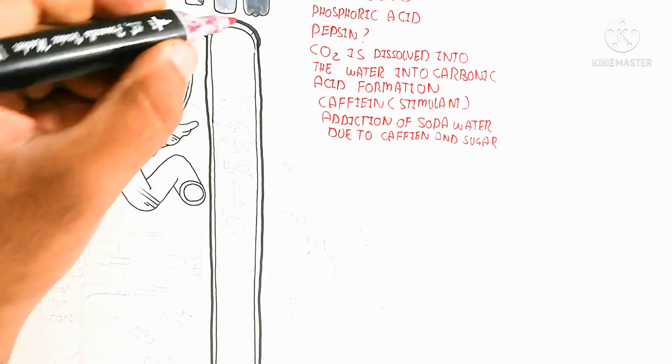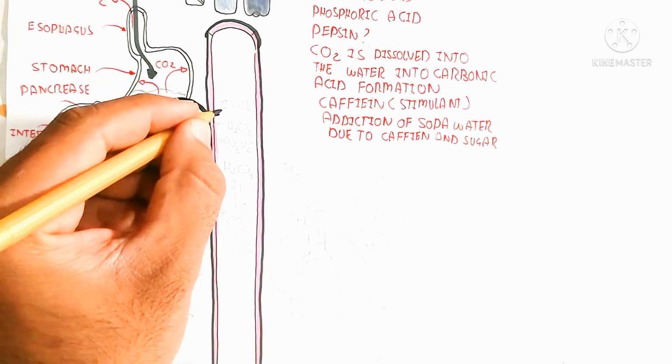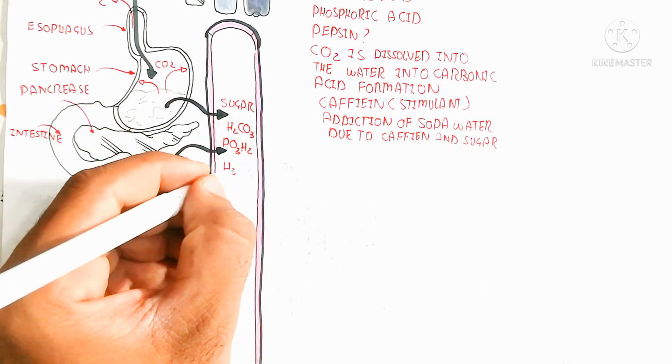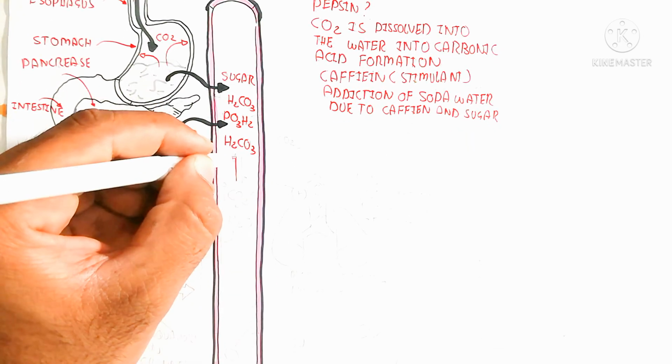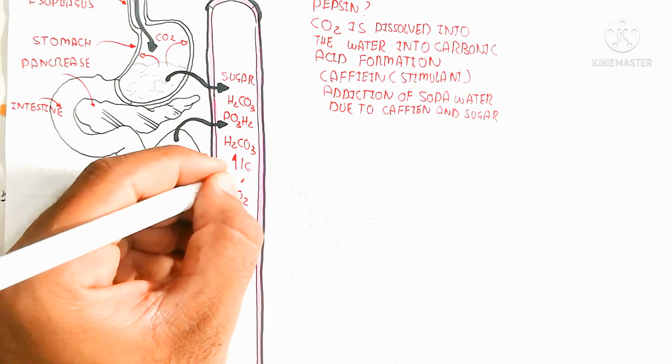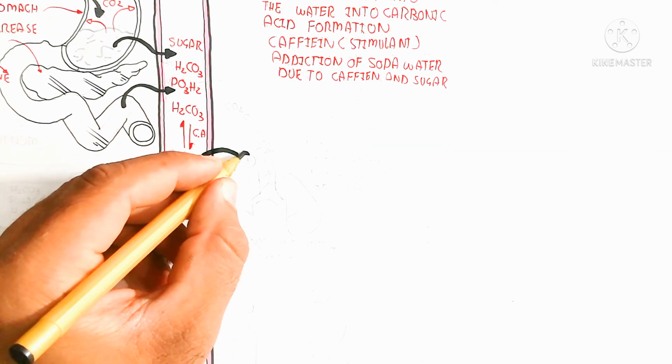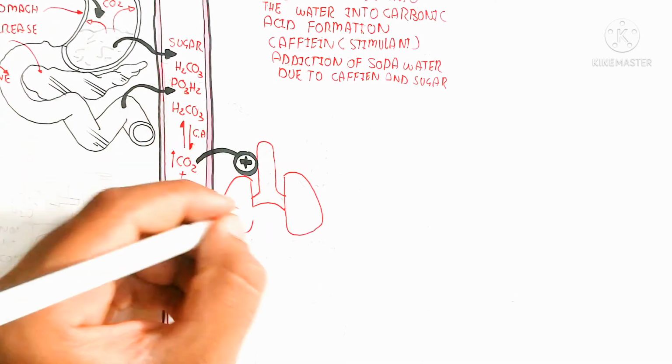On the other hand, the sugar, carbonic acid and phosphoric acid or other acids with a phosphate group will move into the blood circulatory system, and carbonic acid will dissociate into carbon dioxide and water.